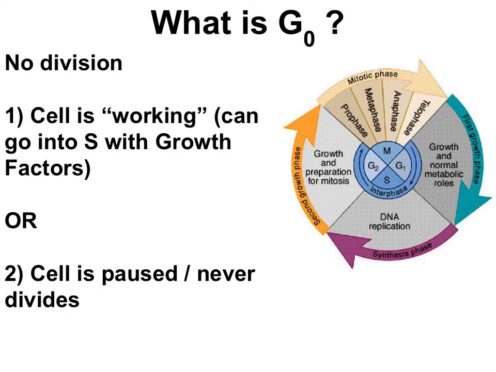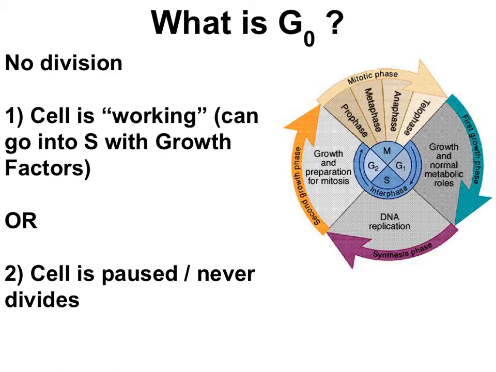Now, G0 isn't necessarily a bad thing. G0 just means that a cell isn't dividing right now. G0 can mean that a cell is doing its normal job and working and will divide later. G0 can mean that the cell cycling is paused while the cell is being fixed.